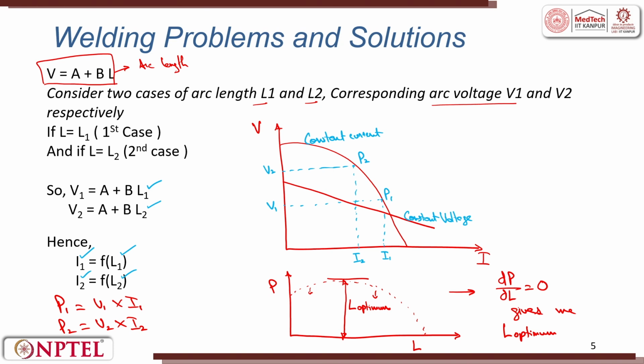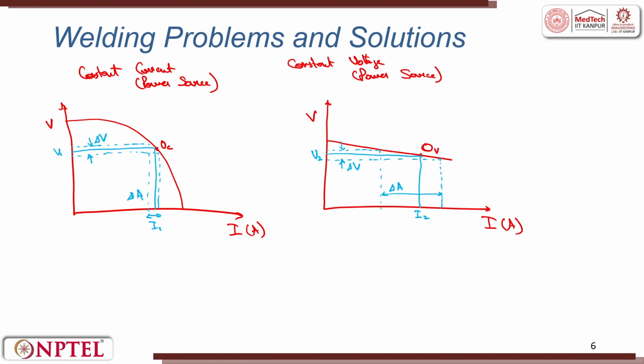To comprehend the mechanics of arc maintenance, we can have constant voltage or constant current conditions I have mentioned here. The point at which the arc voltage intersects with the voltage source curve is referred to as the operating point.